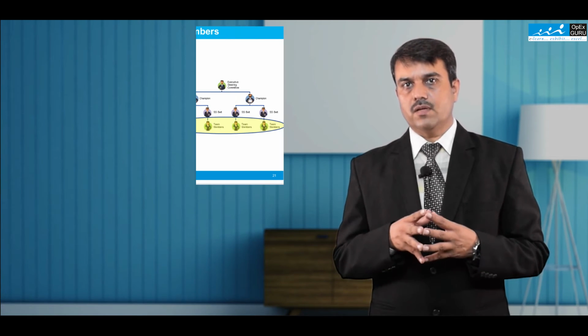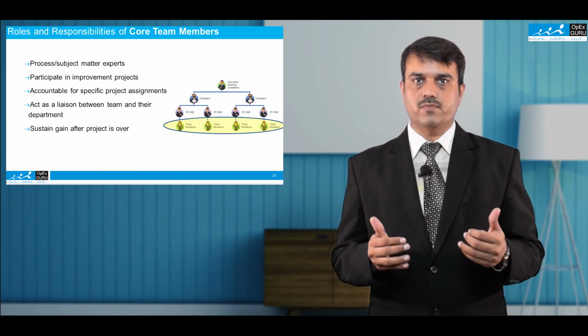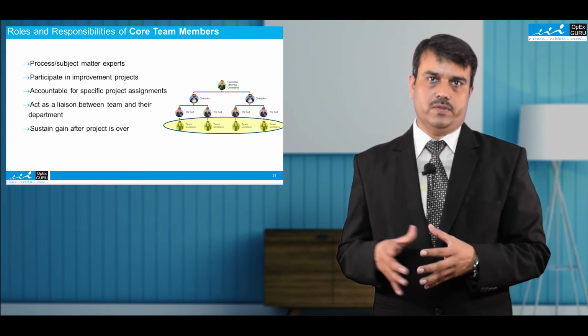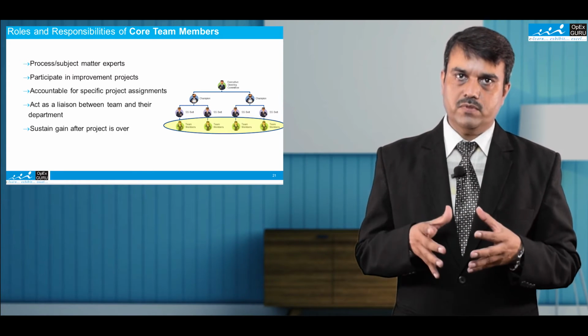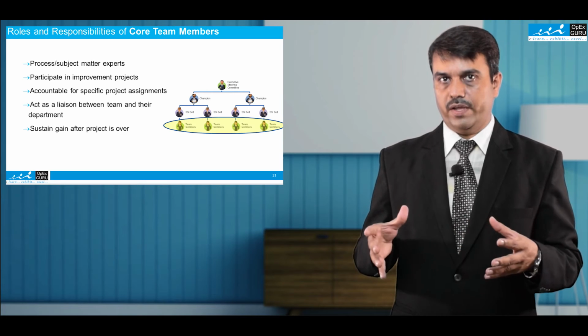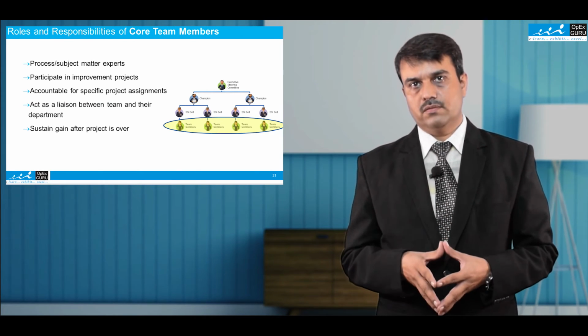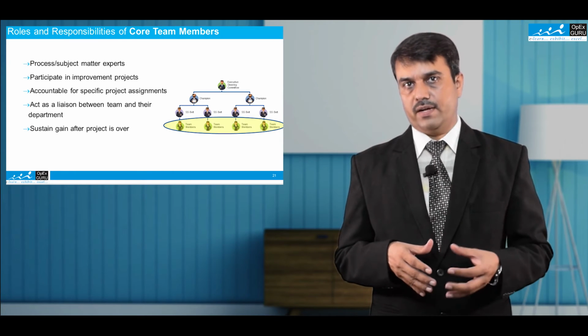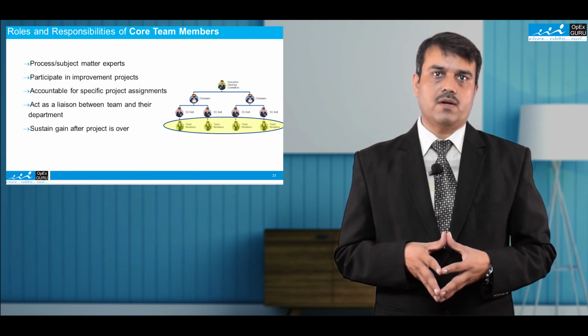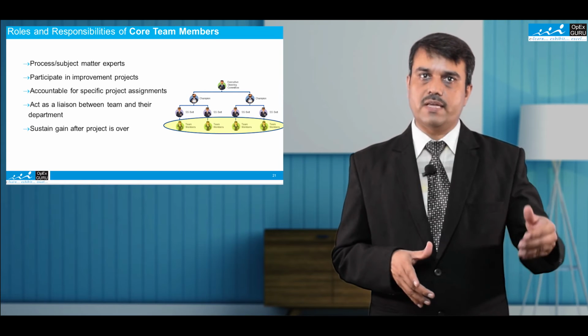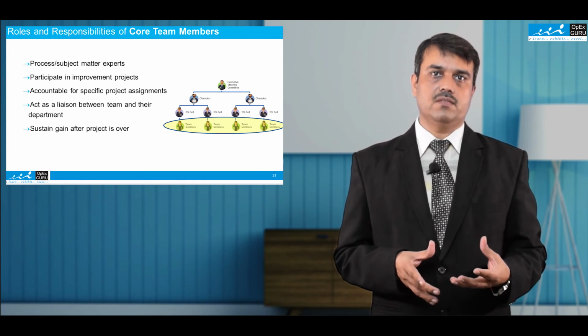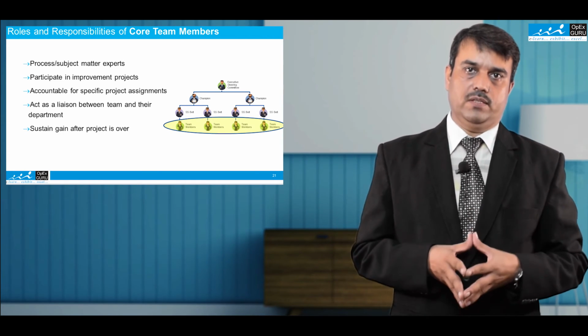Usually in Six Sigma projects we have a team size from 3 to 7. In Six Sigma teams we also have members from other areas. These members participate regularly in the review meetings and execute the assigned tasks. They are also called subject matter experts because they are very close to the processes where we have undertaken the Six Sigma projects.